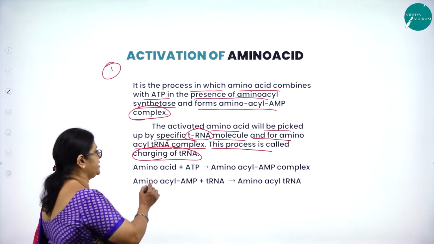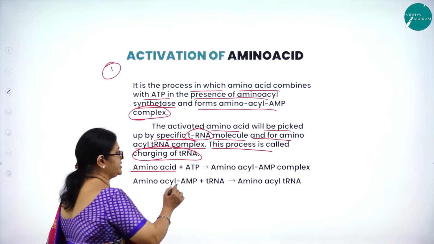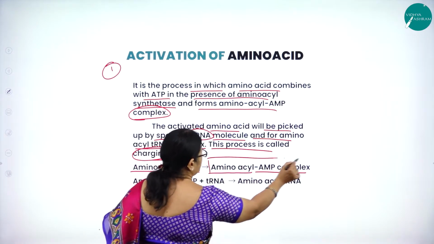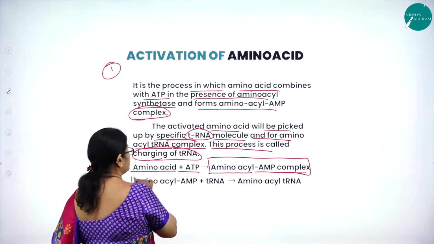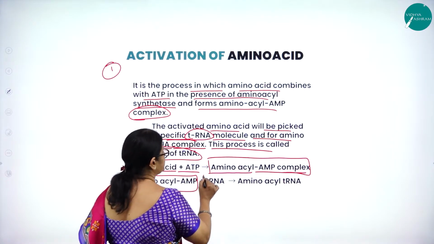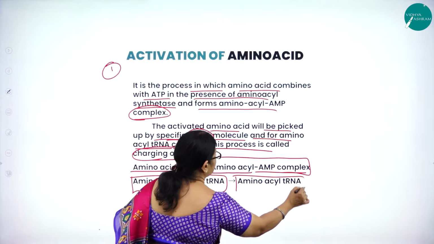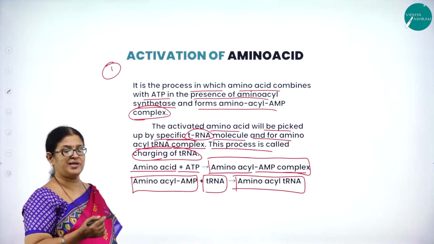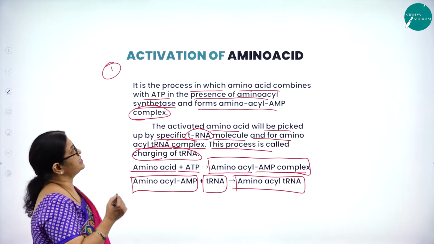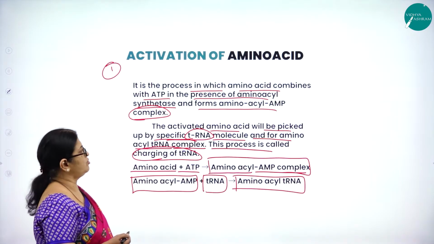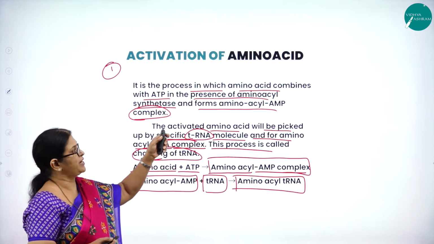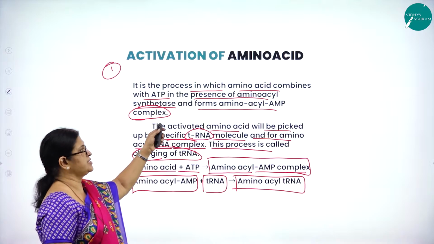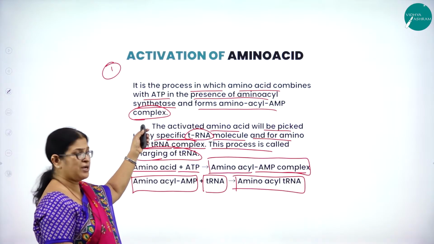Charging of tRNA. Here you can make out: amino acid plus ATP plus amino acyl synthetase forms a complex, the amino acyl AMP complex. Amino acyl AMP complex plus tRNA forms amino acyl tRNA. Hope you have understood the first very important step in translation, that is activation of amino acid. It is a process in which the amino acid combines with ATP in the presence of amino acyl synthetase and forms amino acyl AMP complex.